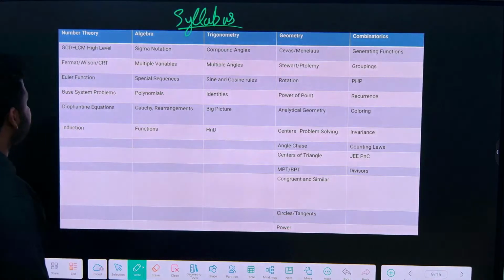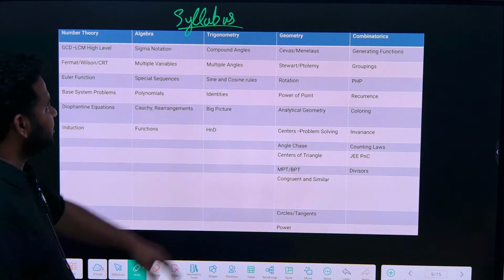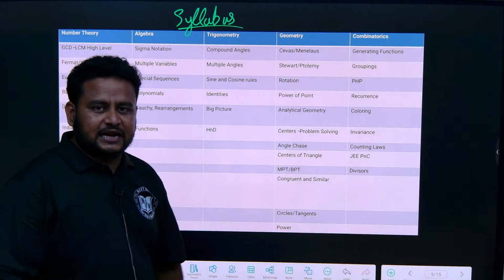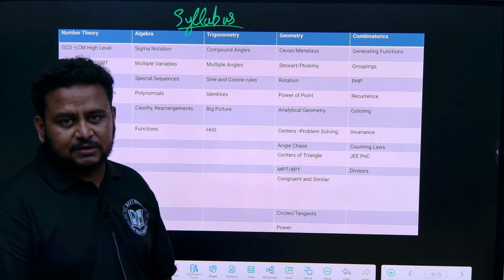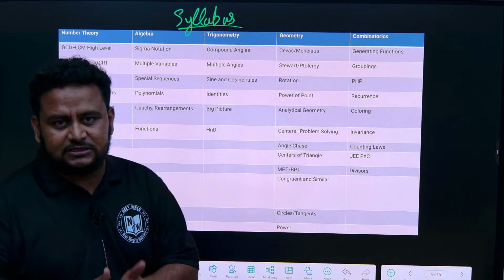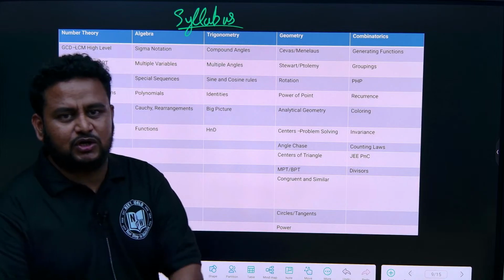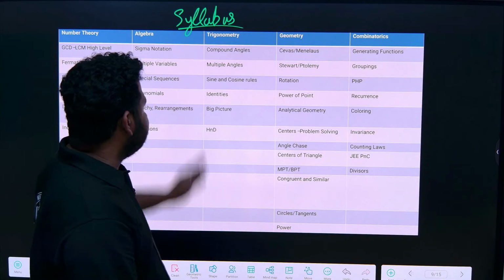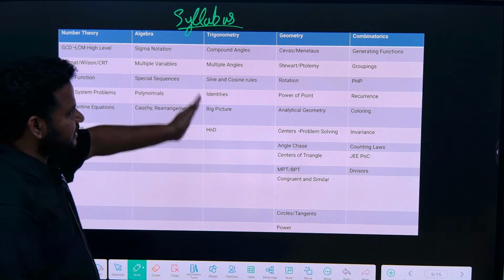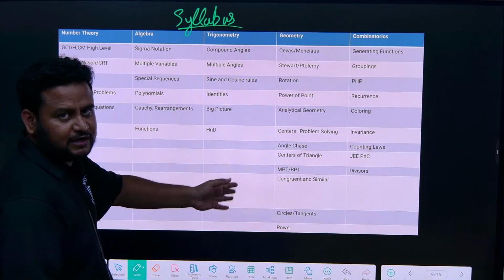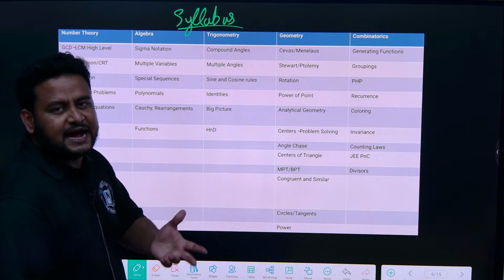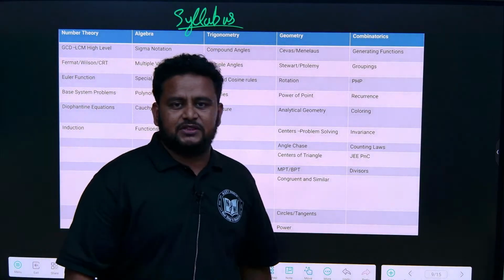Okay. So if you talk about number theory, this is broadly divided into 5 sections. Why? Because we are having class 8 to 12th level. So some of the topics you will be already studying at the school level, and in 11th and 12th some additional topics will also be there, that is combinatorics, geometry and trigonometry. So trigonometry will be there at the school level, geometry will also be there at the school level, but certain in-depth concepts like 3D geometry will be added when you are writing from 11th or 12th level. Okay.